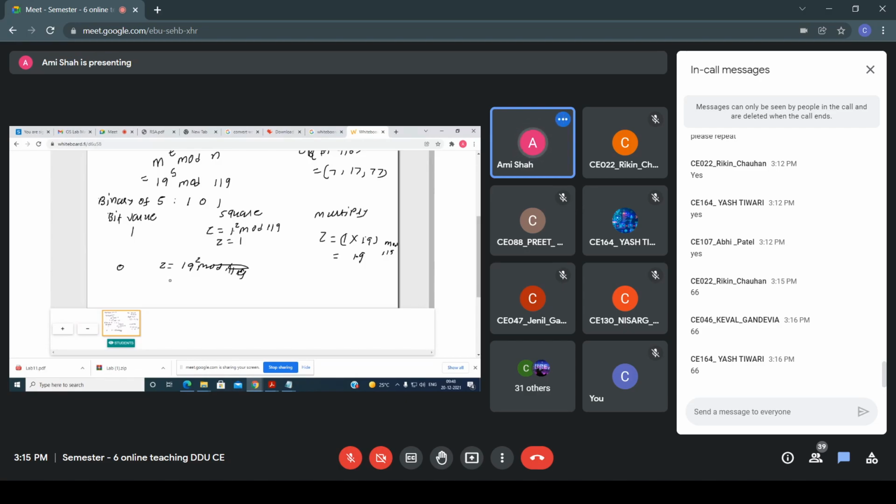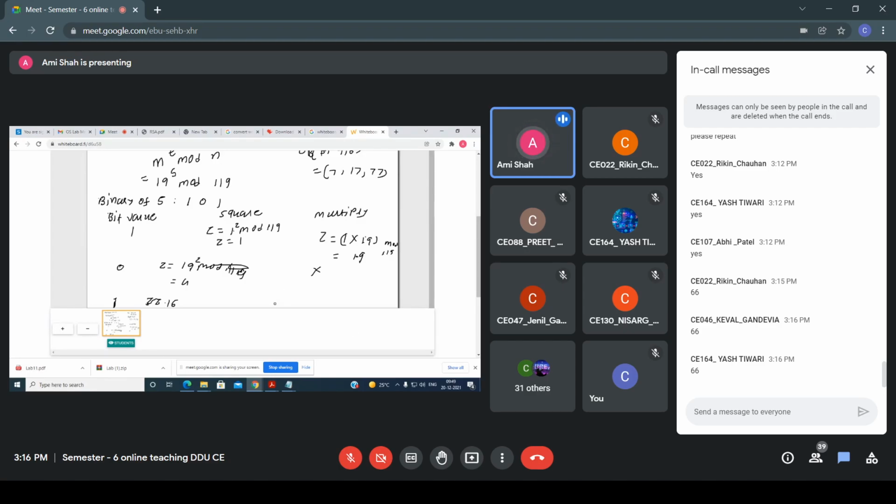So here you get the value 4. Okay, now here the bit is 0, so the multiply step is not performed. Now again the bit value is 1, and now z is 4. So what do you have to calculate? z equals 4 squared, which means 16 mod 119, so I am getting 16, and then here the bit is 1.